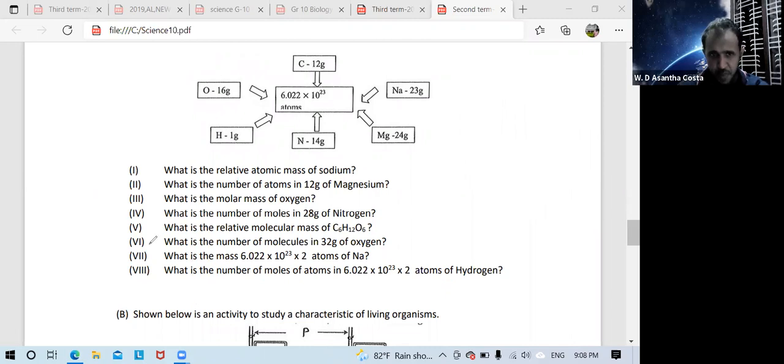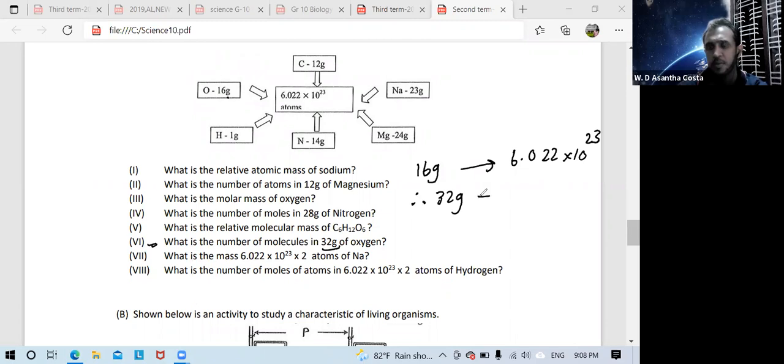Now the sixth one. What is the number of molecules in 32 gram of oxygen? Now you know 16 gram of oxygen has the Avogadro number of molecules. 16 gram contains the Avogadro number of molecules. Therefore, how to find 32 gram? 16 coconut, 1 American dollar.